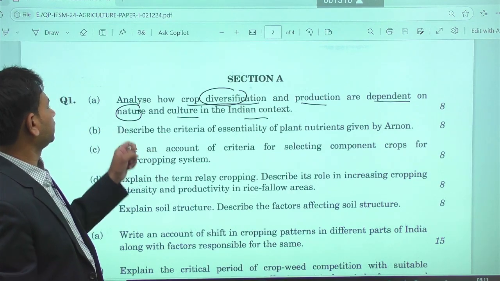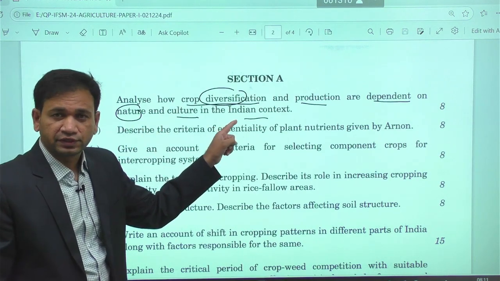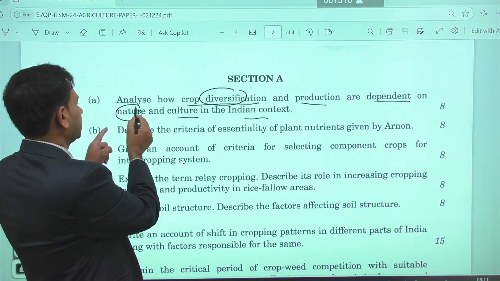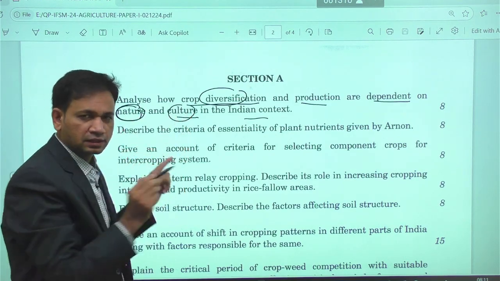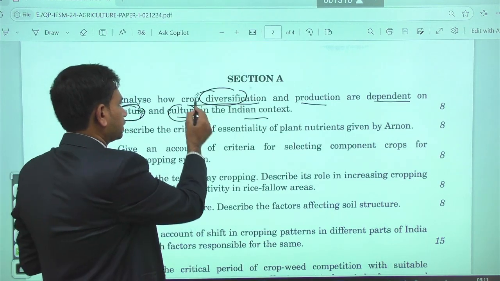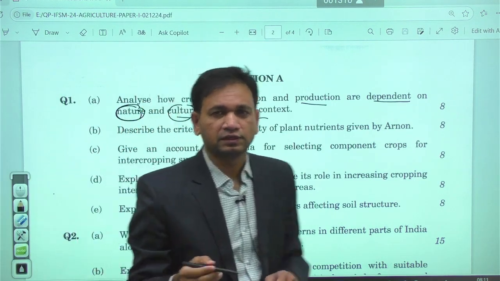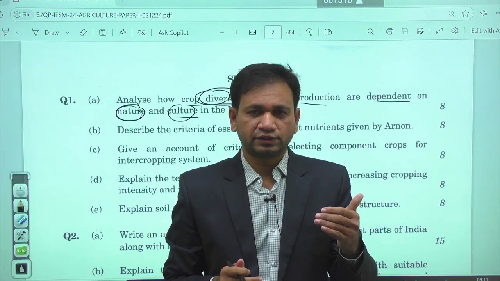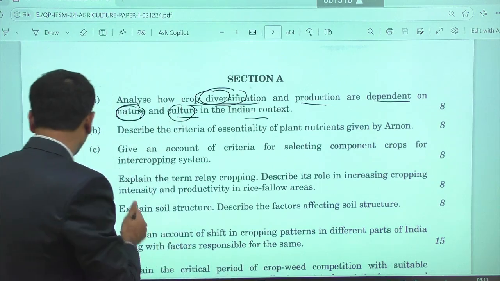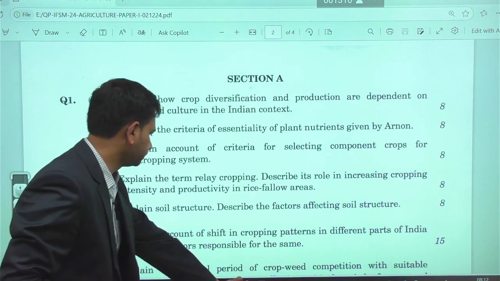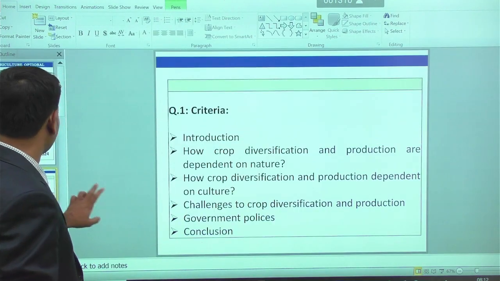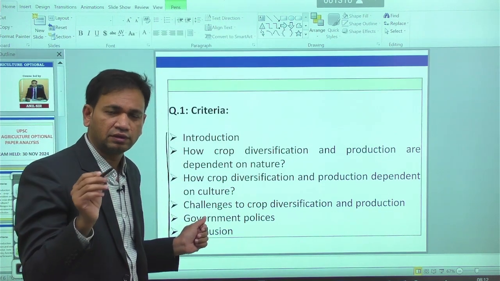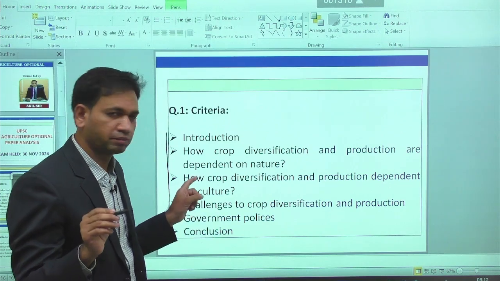In the first question, it is all about analyzing how crop diversification and production are dependent on nature. They are asking two things: the dependency on nature as well as on culture. Crop diversification means that in a given area a larger number of crops are taken. These are the elements we need to take here. Within 2 pages we need to explain these criteria, then only you can get the maximum percentage of marks.